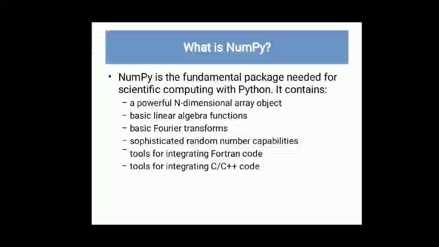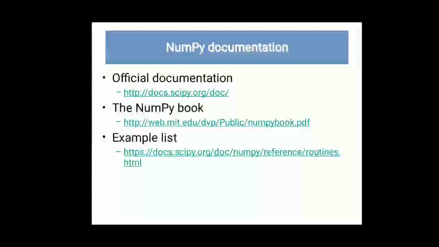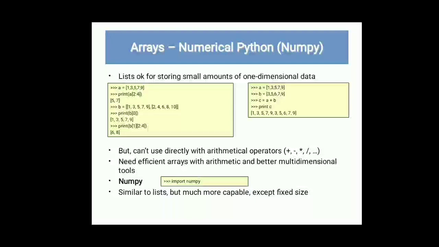Then there is some documentation. For extra knowledge about NumPy, you can visit these sites: the official documentation, the NumPy book, and the example list also. So let us see the program list. This is for storing a small amount of one-dimensional array. a is a list which contains the values 1, 3, 5, 7, 9, and while printing we are printing a.